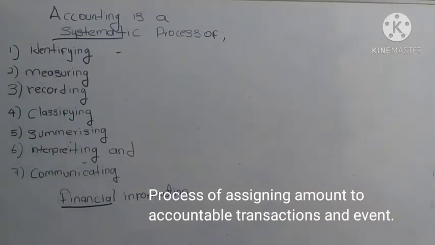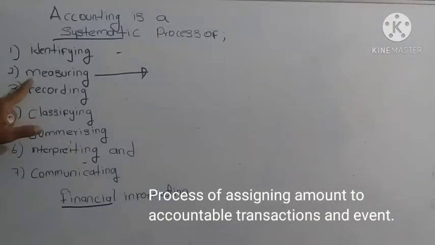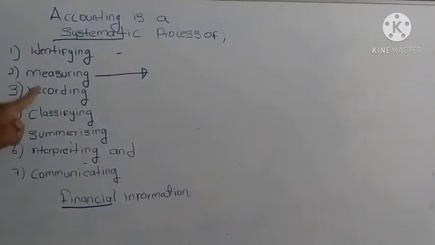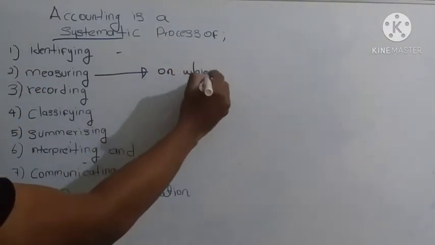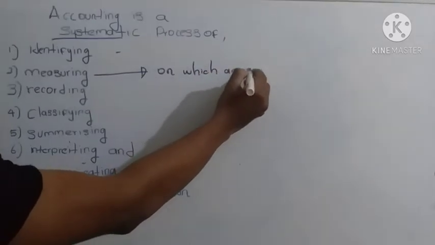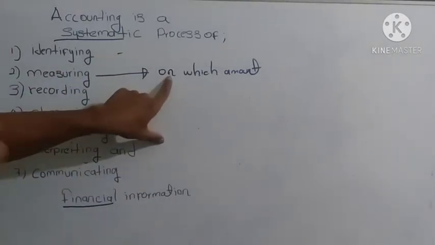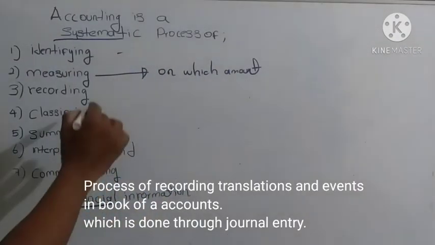The second process is measurement. Under measurement, identified transactions and events will be given a monetary value. Assigning a money value, you will identify these are the transactions and these are the events that need to be recorded, right? Under this stage, you will decide on which amount those need to be recorded. That is measurement.